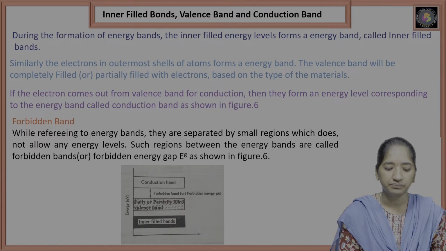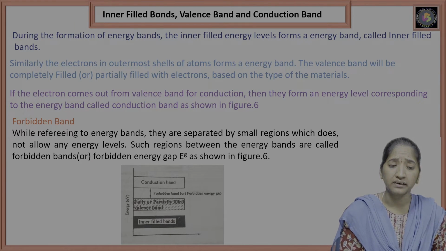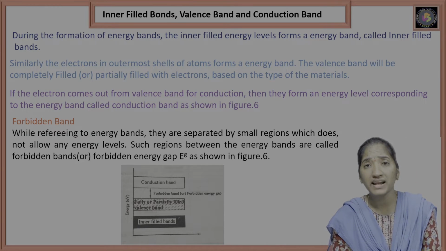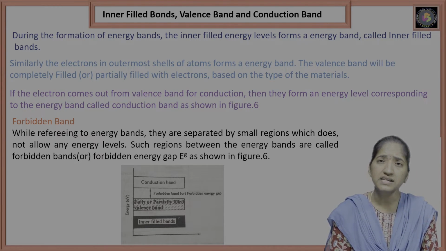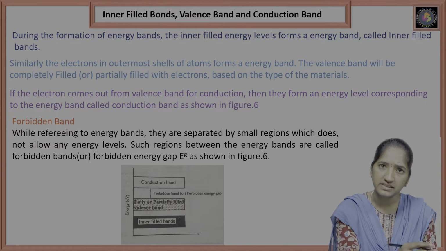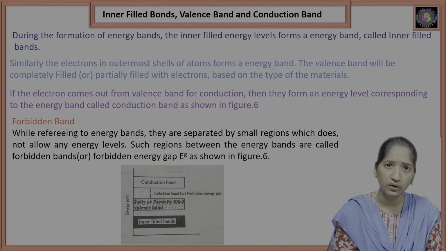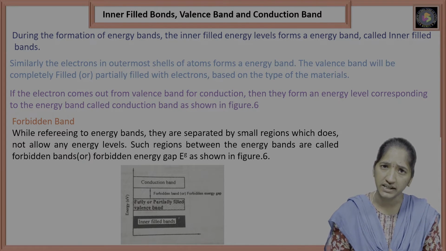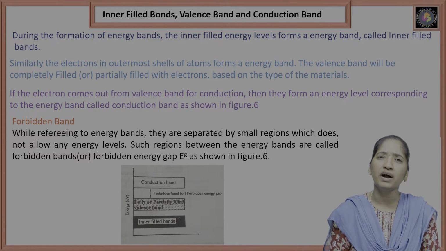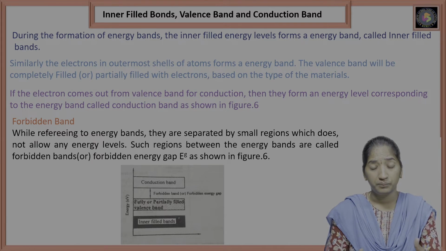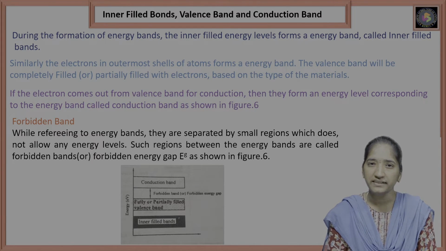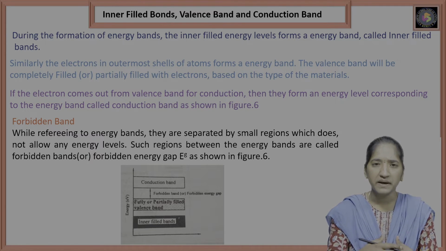So what are the inner filled bands, the valence band and the conduction band? Let us discuss the classification of solids based on the energy band diagram. During the formation of the energy band, we already discussed how the energy band forms. When we consider n number of atoms, those atoms which consist of equal energy levels in the solid occupy closely spaced levels.